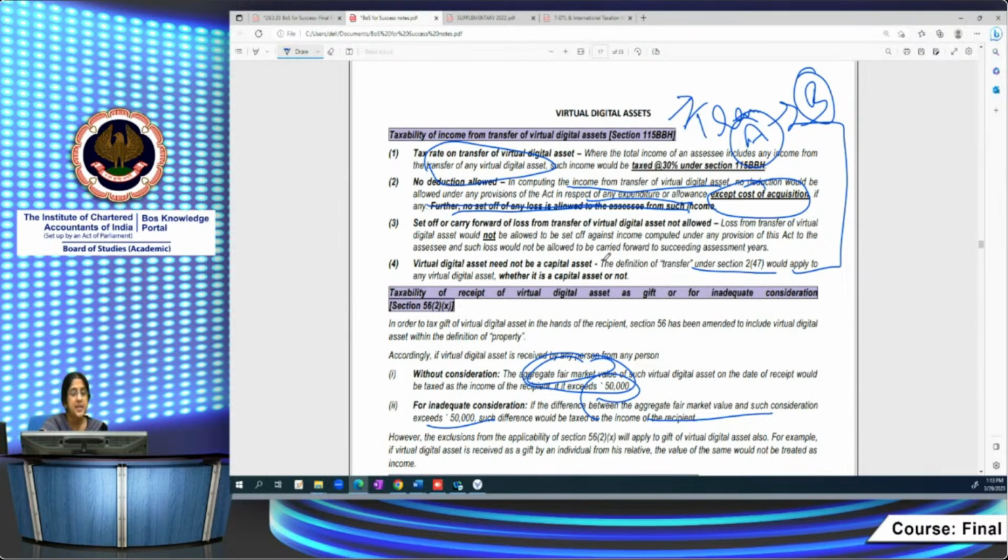Then in the hands of the recipient, suppose I receive it as a gift and the consideration difference exceeds 50,000, then the entire sum will be chargeable to tax in my hand. And suppose it's inadequate consideration and the difference exceeds 50,000, then also it will be taxable. And all the exclusions under section 56(2)(x) will apply in the case of a virtual digital asset. If I'm receiving it as a gift from a relative, it won't be subject to tax.